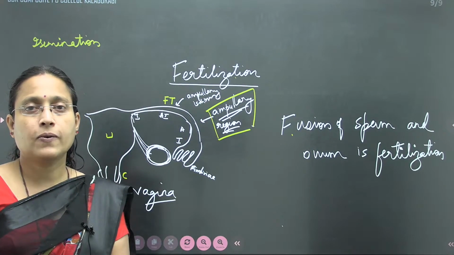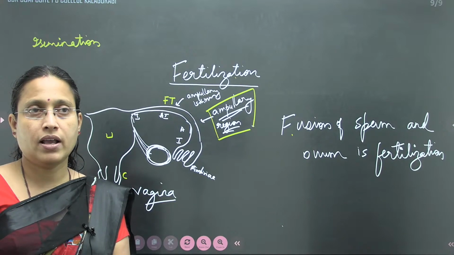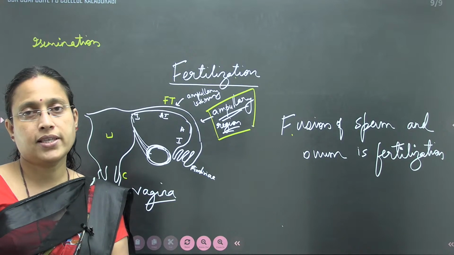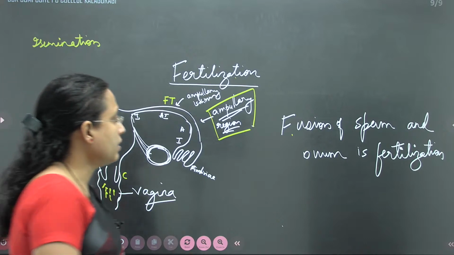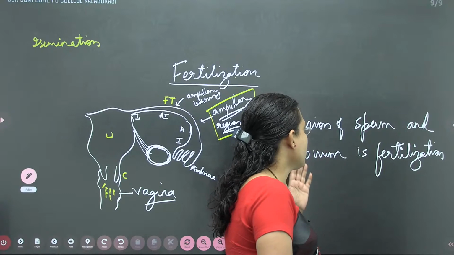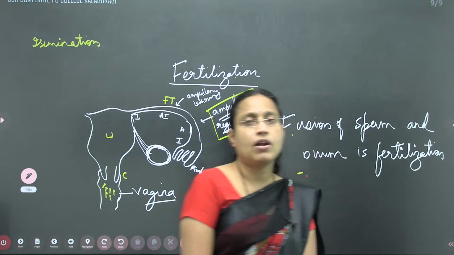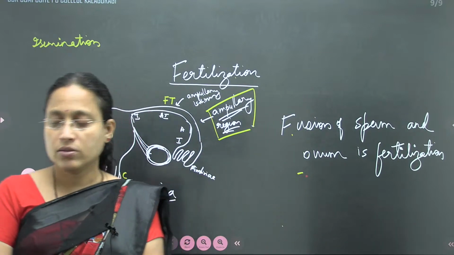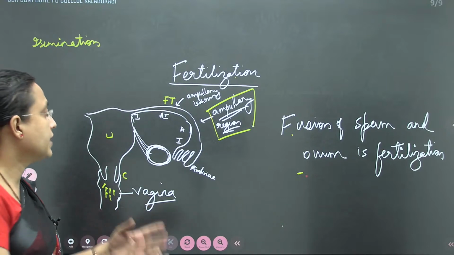And of course, you all know that the sperm is haploid and the ovum also is haploid. So you can define it one step further, that is, fusion of haploid sperm with haploid ovum is called fertilization. So that becomes the definition of fertilization.